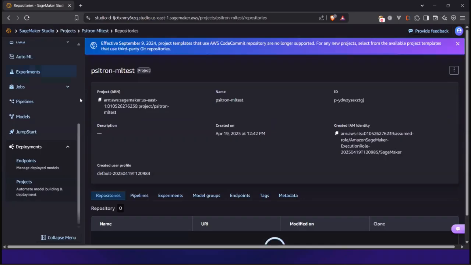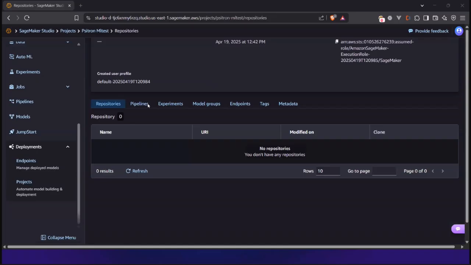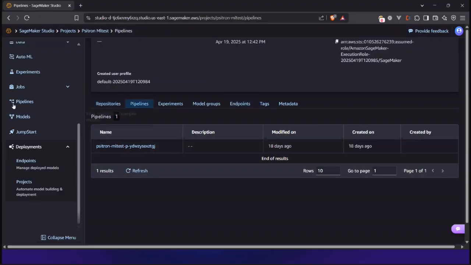Here you can see there is one project that I built, which is called Citron ML test, for example. This is where you can see the end-to-end ML pipelines that I have built so far. Here you can see I have repositories, pipelines, experiments, model groups, endpoints, etc. This is where you can see there is something called pipelines. This is where you will notice that the end-to-end ML pipeline that I've built will be executing. It's a level 4 architecture project that I've built. As I mentioned, a level 4 architecture project is what we're talking about, automated retraining pipelines.